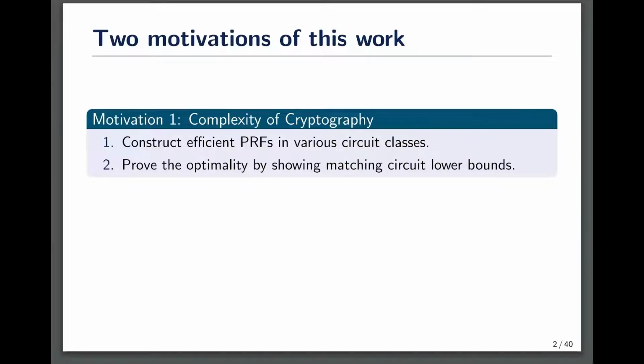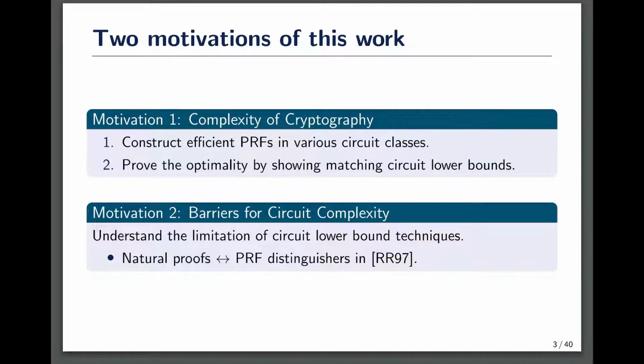In this talk, I mainly want to discuss the two main motivations of this work, as indicated in the title of the paper. The first motivation is to understand the complexity of cryptography, which means we want to know how much computational resource we actually need to build crypto systems. We want to construct efficient pseudorandom functions as well as other cryptographic primitives in various circuit classes and prove their optimality by showing matching circuit lower bounds.